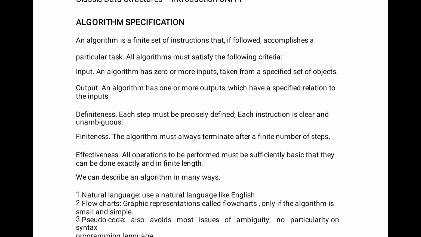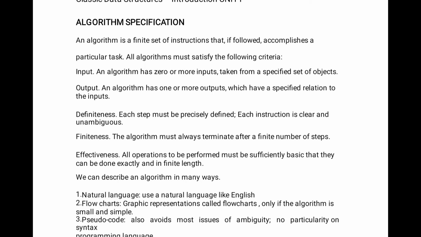Good morning, students. Yesterday we saw what an algorithm is and the basics of data structures. An algorithm is a finite set of instructions that performs a particular task, and it satisfies some criteria: output, definiteness, effectiveness, and finiteness. These four are the characteristics of an algorithm.